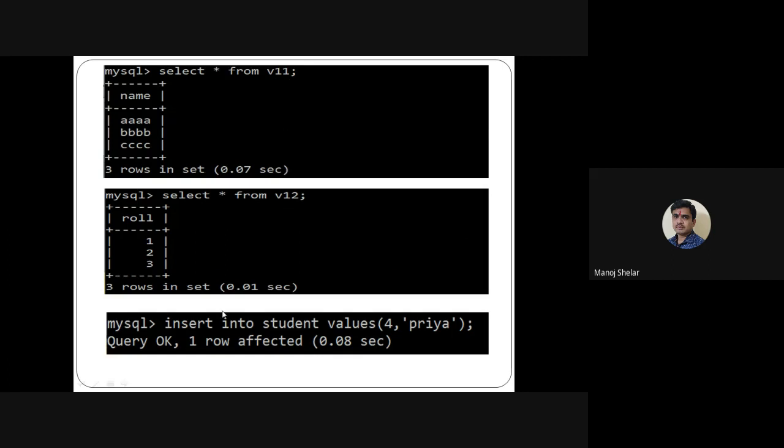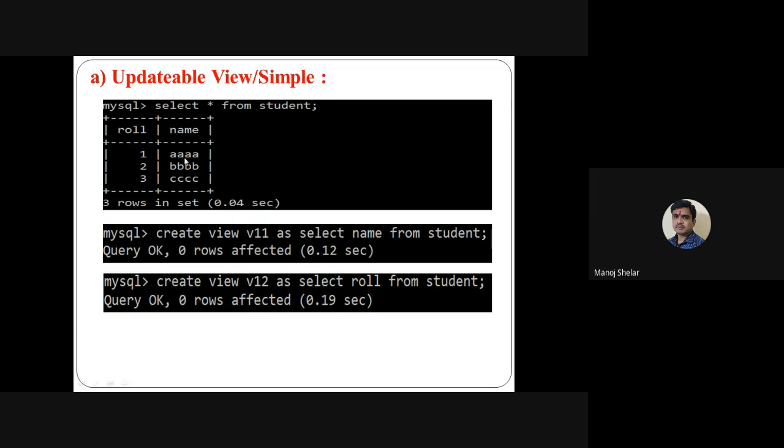Then next is insert into student values, for Priya. Suppose in the table there are only three records, 1, 2, 3. Suppose we insert one record in the student table for Priya. If I insert 4, Priya here, then automatically this 4 is transferred to v12 and Priya is transferred to v11 because it is an updatable view. It means any record inserted in the table is reflected in the view.